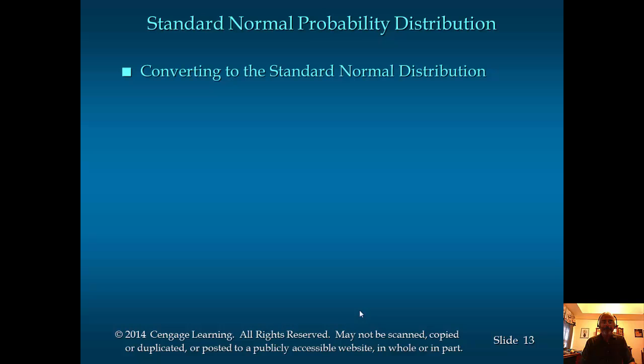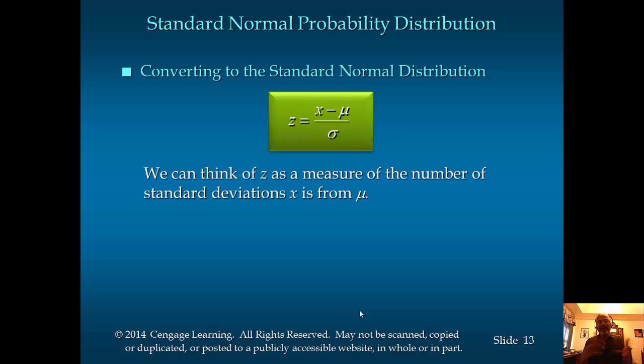So you can convert any normal distribution into a standard normal distribution by using this formula x minus mu over sigma. So this will tell you how many standard deviations x is from the mean mu. So this is standard normal, or this is the formula that is used to compute Z, and then you look up the probability from the normal distribution table. But we're going to be using the Excel functions to find normal probabilities, and that is covered in the Excel tutorial videos.